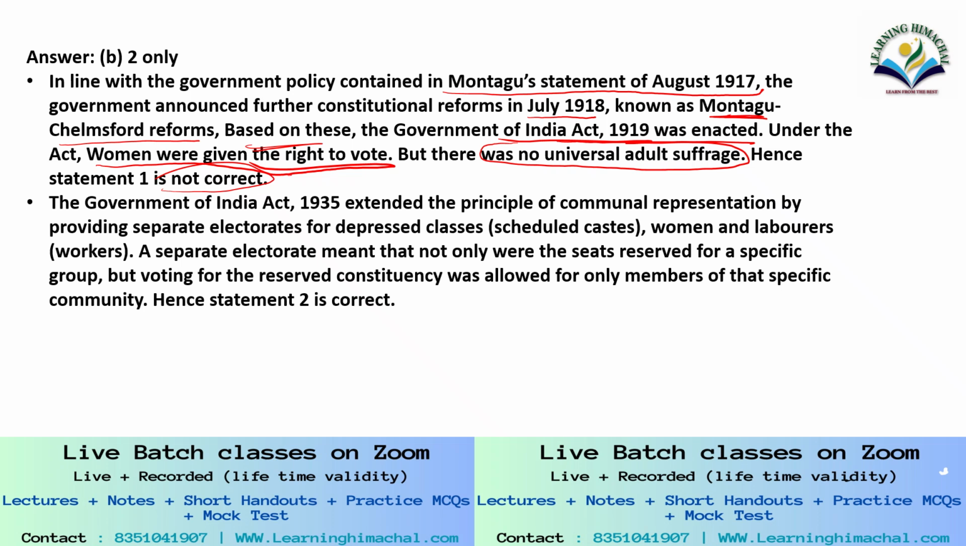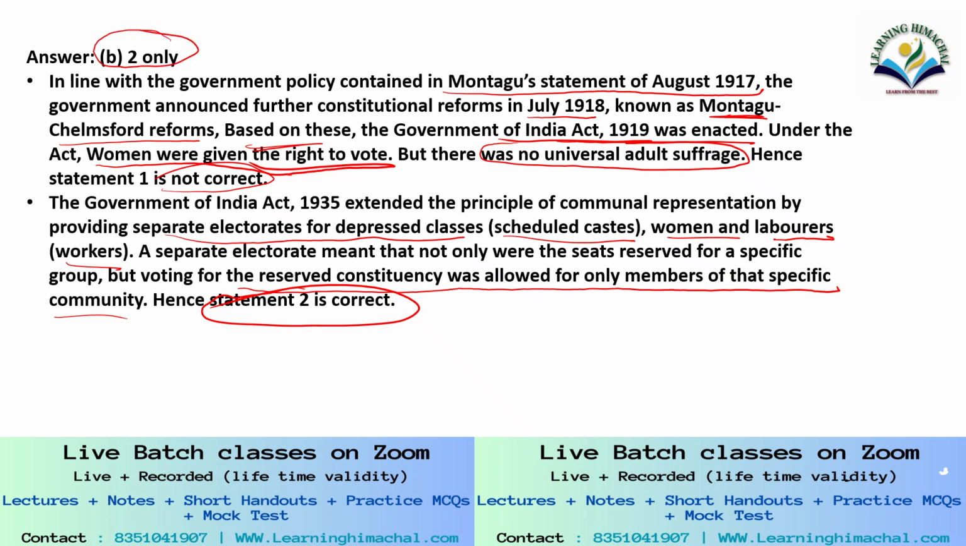Second statement, the Government of India Act 1935 extended the principle of communal representation by providing separate electorates for depressed classes, scheduled castes, women, and labor workers. A separate electorate meant that not only were the seats reserved for a specific group, but voting for the reserved constituency was allowed only for members of that specific community. Hence, statement 2 is correct. And what does our answer become? 2 only.